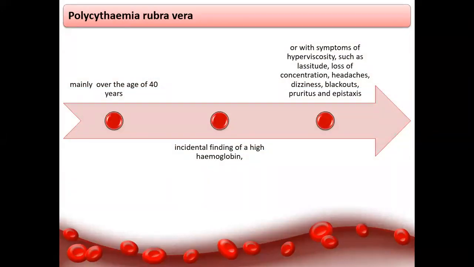We start with polycythemia rubra vera, mainly attacking ages above 30, above 40. The diagnosis is incidental with high HB. Symptoms are usually of hyperviscosity: lassitude, loss of concentration, headache, dizziness, blackout, pruritus, and even epistaxis.